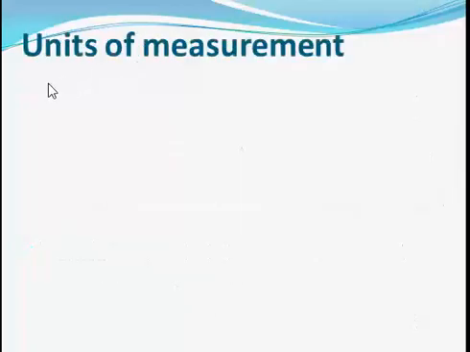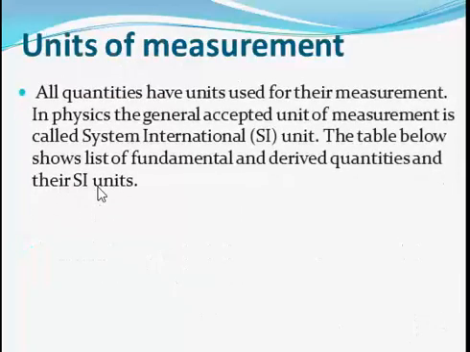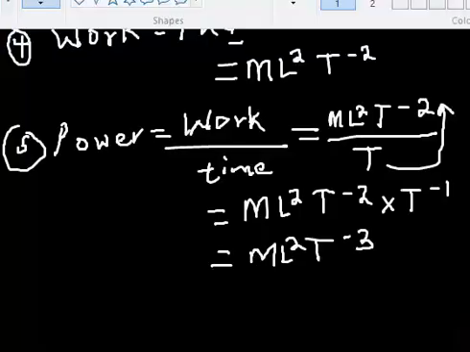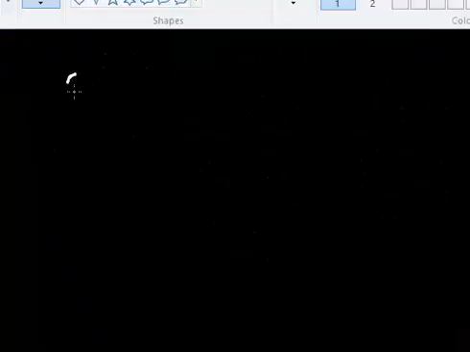So now let's look at units of measurement. All quantities have units for their measurement. In physics, the generally accepted unit of measurement is called the System International, which is the SI unit. Anytime you take measurements, there's always a unit for that measurement. Every quantity has units for its measurement. How do I know? If someone takes a measurement and says what he got is 20, I can't tell what he measured unless he told me.